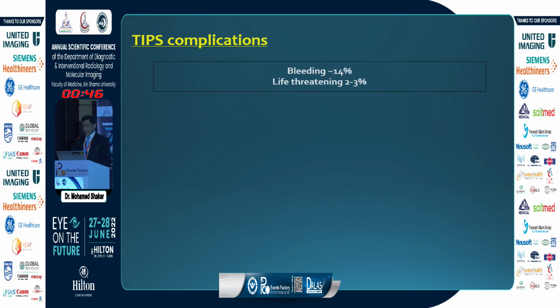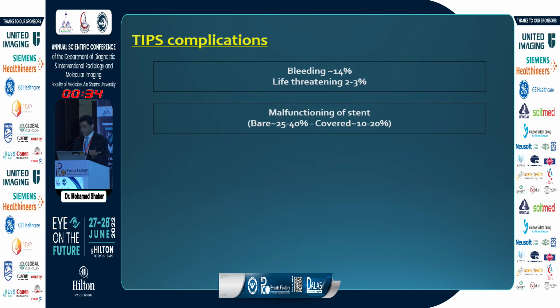Complications of TIPS: the most dangerous is bleeding, which may occur in 14% of cases. However, it is life-threatening only in 2 to 3% of cases. Malfunction of the stent occurs in 25 to 40% with bare stents, and is less common with covered stents, about 10 to 20% only. Hepatic encephalopathy, the most common complication, occurs in 20 to 25% of cases.